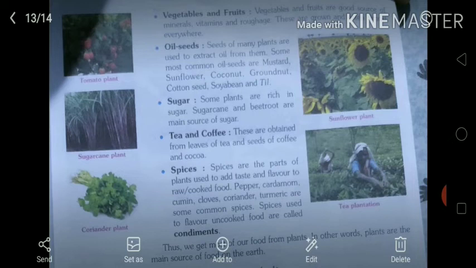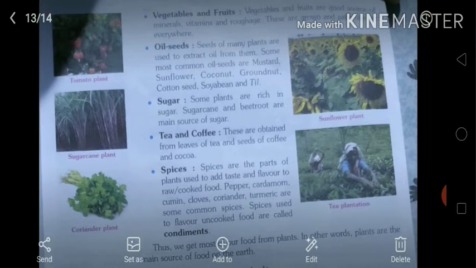Oil seeds. Seeds of many plants are used to extract oil from them. Some most common oil seeds are mustard, sunflower, coconut, groundnut, cottonseed, soya bean and til. These are examples of seeds of different plants which we use to prepare oil. Sugar. Some plants are rich in sugar. Sugarcane and beetroot are the main sources of sugar. Sugar is generally prepared from the stem of sugarcane.